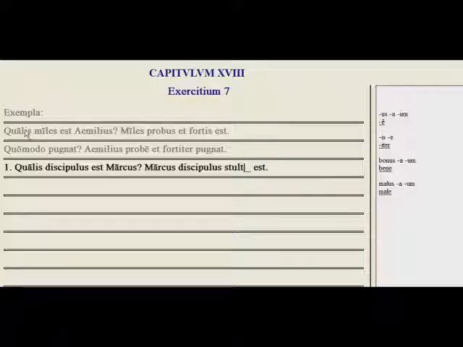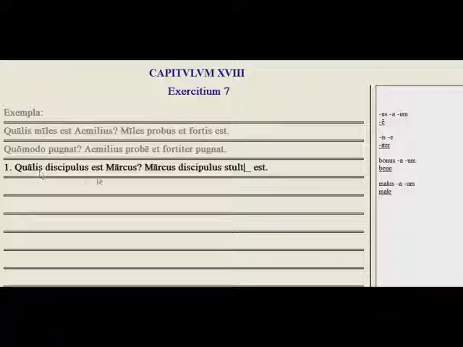Look at the examples. What sort of soldier is Emilius? He is a good and brave soldier. Good and brave. How does he fight? Quomodo pugnat? Emilius fights, and here are the adverbial forms. He fights well and bravely. Okay, so let's give this a try ourselves.